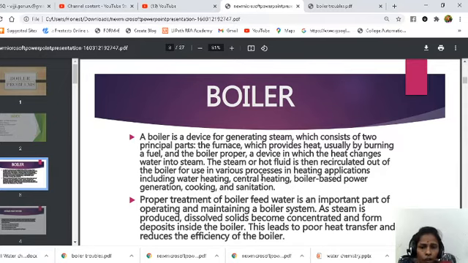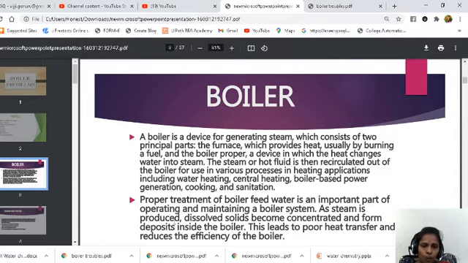The steam or hot fluid is then recirculated out of the boiler for use in various processes and heating applications, including water heating, central heating, boiler-based power generation, cooking and sanitation. So in all these cases we are using the steam. And proper treatment of boiler feed water is an important part of operating and maintaining a boiler system.